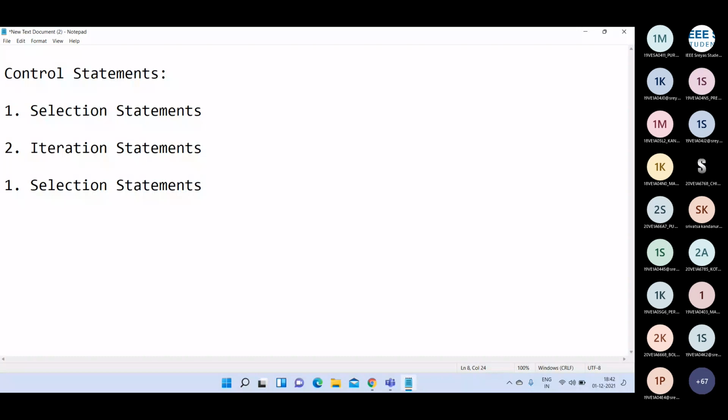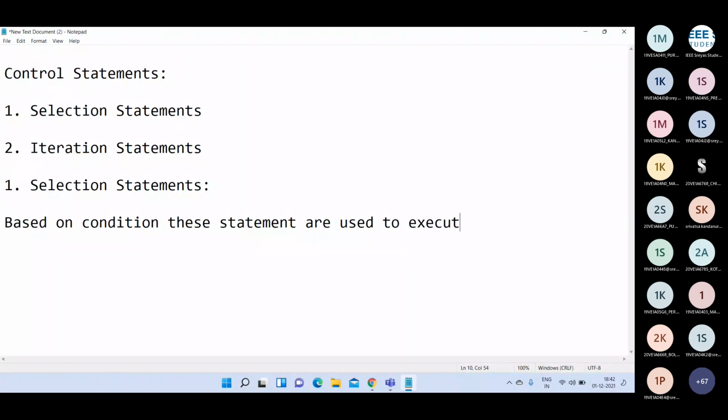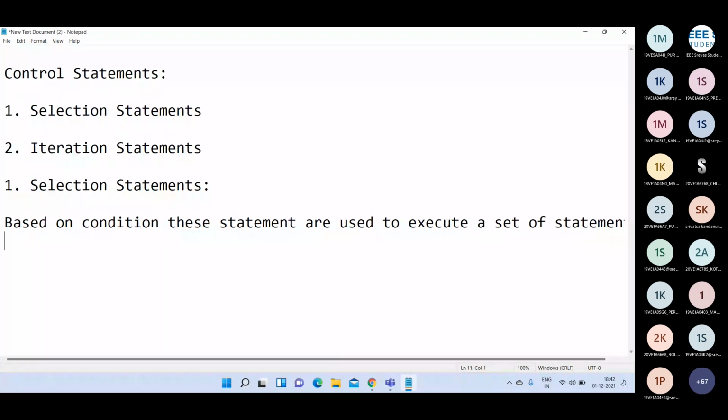Coming to the selection statements. As the name implies, selection means these statements are used to select a particular set of statements to execute based on a condition.